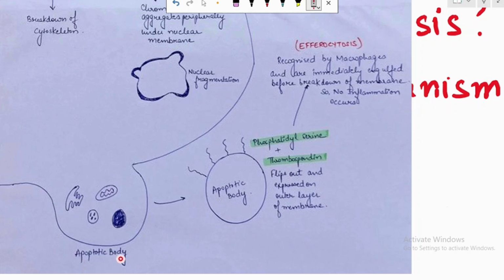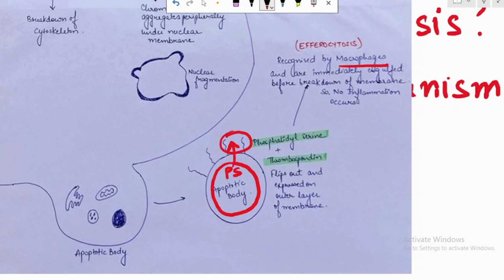Since there is formation of the apoptotic body, there is phosphatidylserine on the inner side of the membrane. Whenever there occurs the eat me signal, there will be a flipping of the phosphatidylserine, that is from inside it will move out of the cell, and that will be recognized by our macrophages.